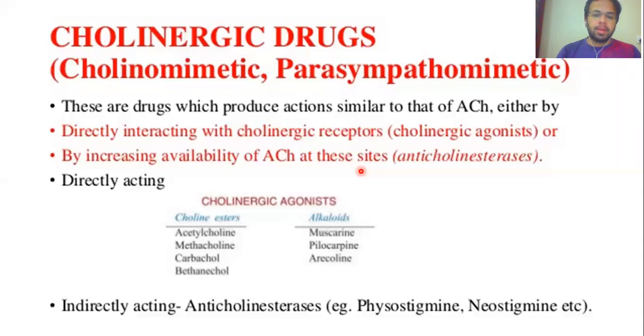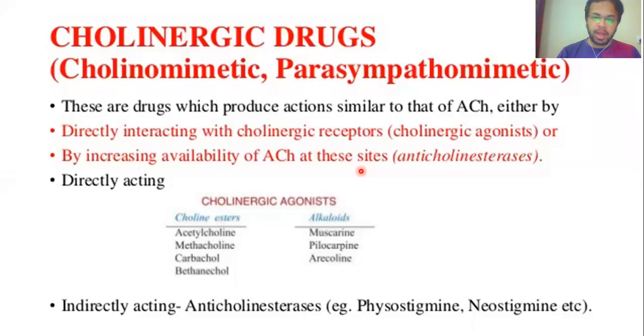So these enzymes are known as the acetylcholinesterase enzyme. Now, I would like to tell you something about the acetylcholinesterase enzyme. There are two types of acetylcholinesterase enzymes. One type is the acetylcholinesterase enzyme which is present in the synaptic area, right?